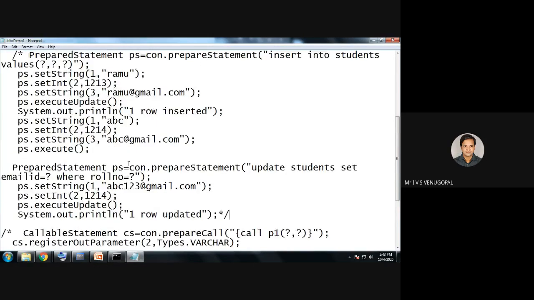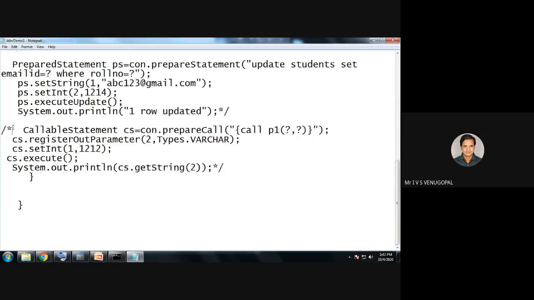Whenever I want to use a procedure in my program, I have to use a callable statement. A callable statement is used to execute or call the stored procedures that are there in the database. CallableStatement cs equal to con.prepareCall, as given in the slide. To call a procedure, this is the syntax: within double quotations, curly brace, call space, procedure name P1. It has two parameters. First parameter acts as input. Second parameter acts as output.